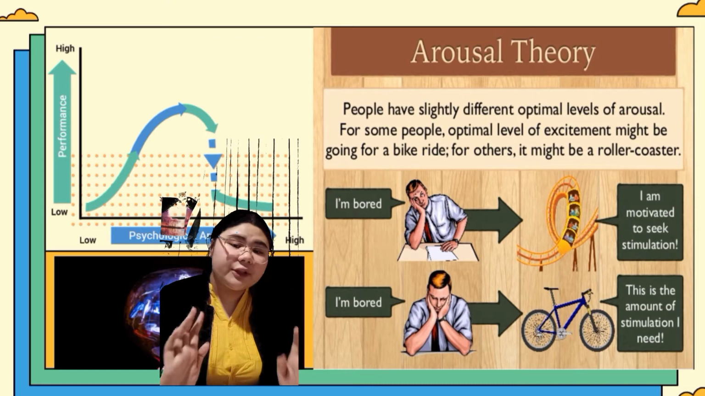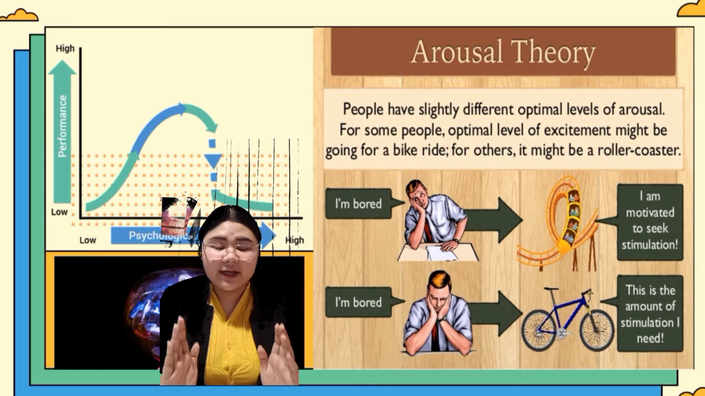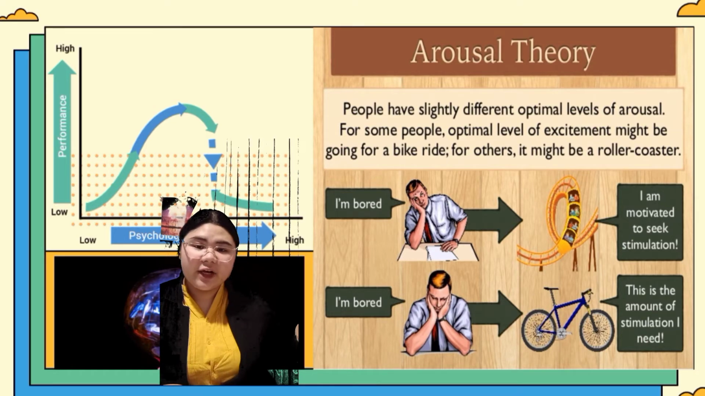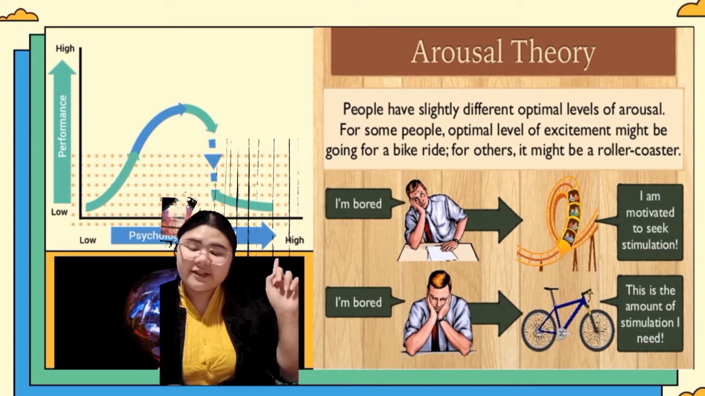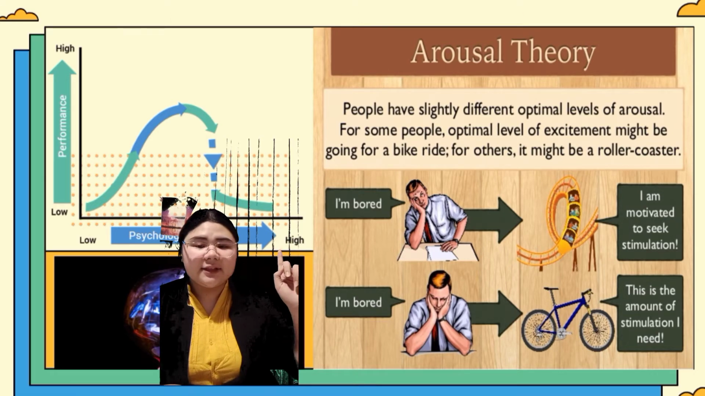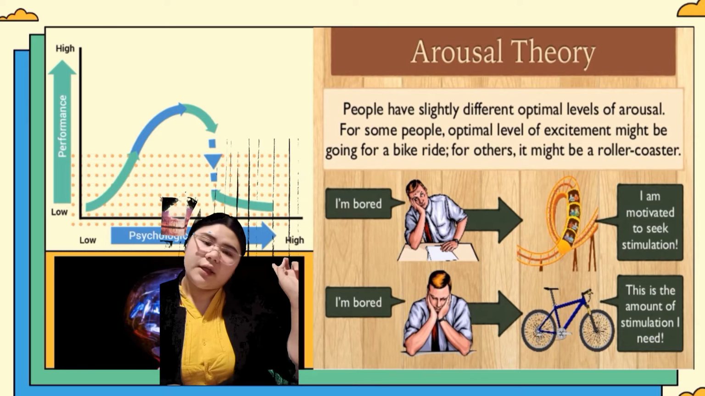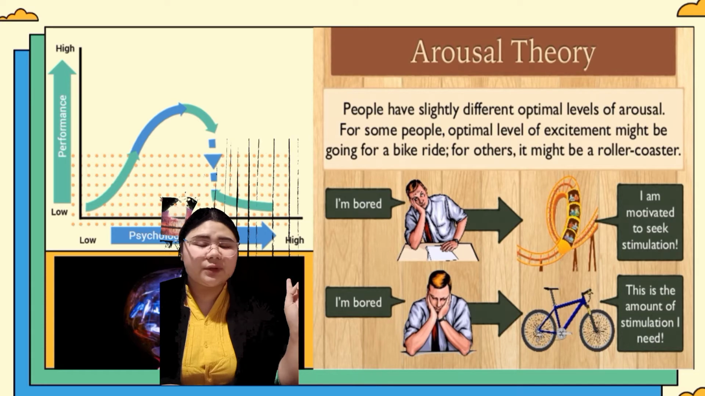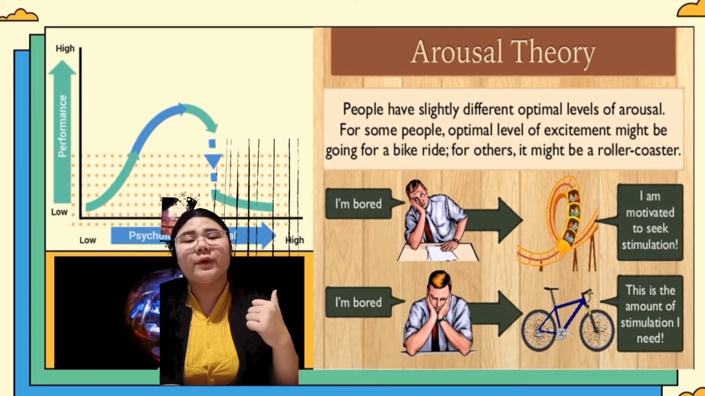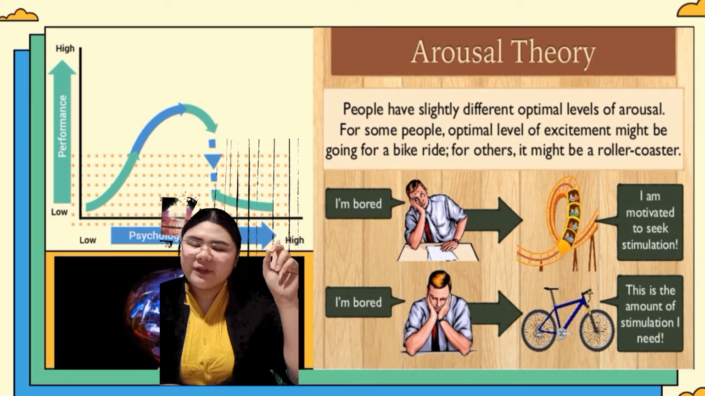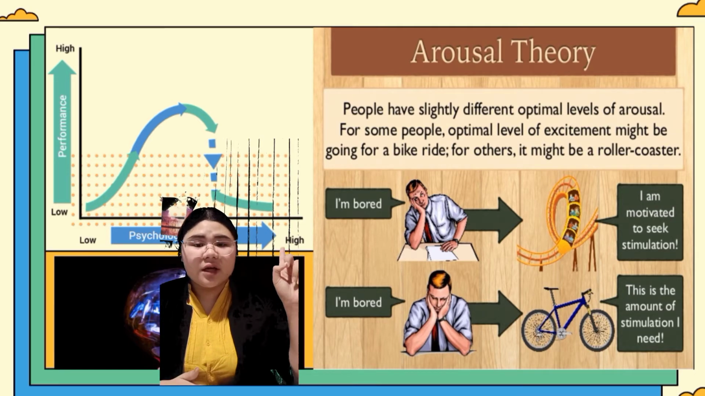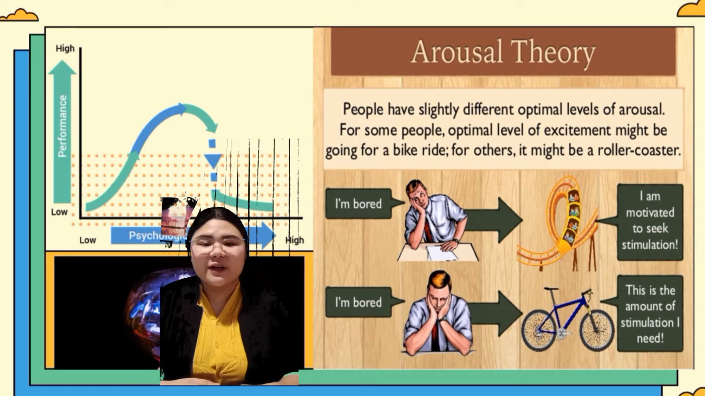For some people, their excitement is riding a bike. But for people with high arousal, it is riding a roller coaster. It's like here in our chart. This is a normal person who wants some excitement and goes for a bike ride. But the person with arousal, for excitement, will ride a roller coaster.